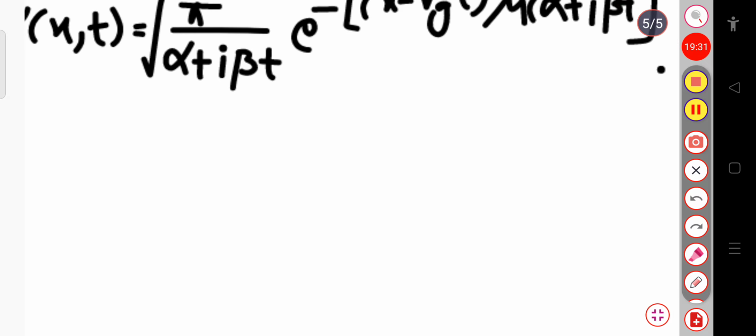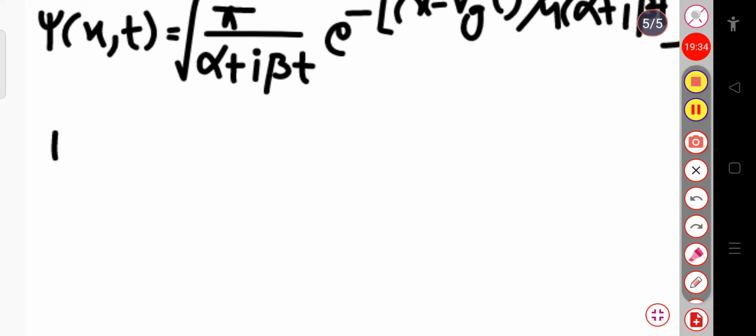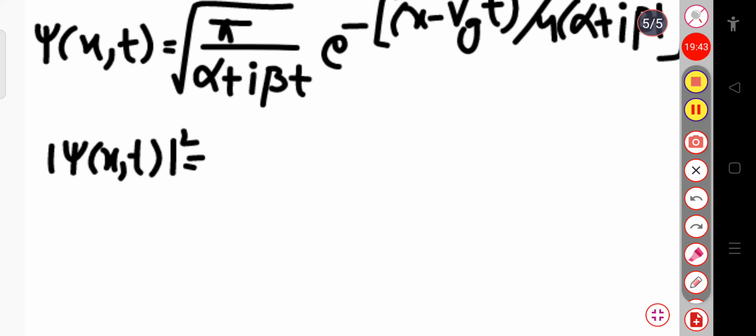Now if I calculate the modulus of psi of x,t whole square, this will become root over pi divided by alpha plus i beta t, whole square. Sorry, this is the root over of this much, squared. So we can write root over pi into root over pi, so this is simply pi. But here the root over alpha plus i beta t whole square, let me write it correctly.